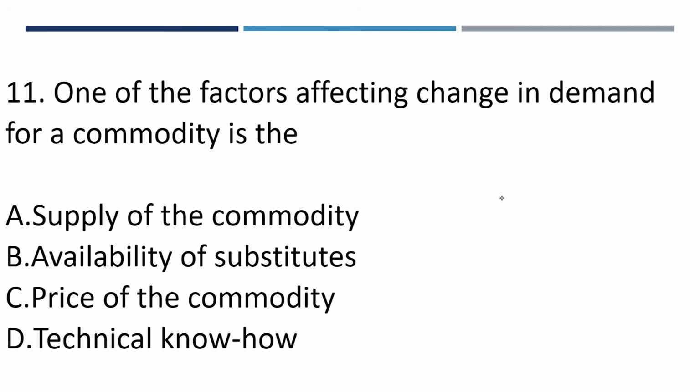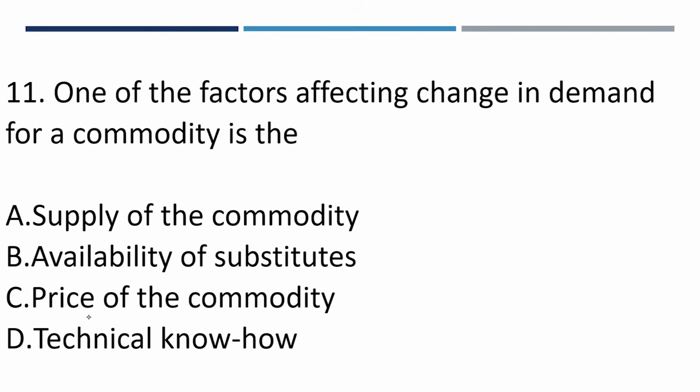Then question number 11. One of the factors affecting change in demand for a commodity is the: A, supply of the commodity; B, availability of substitutes; C, price of the commodity; D, technical know-how.